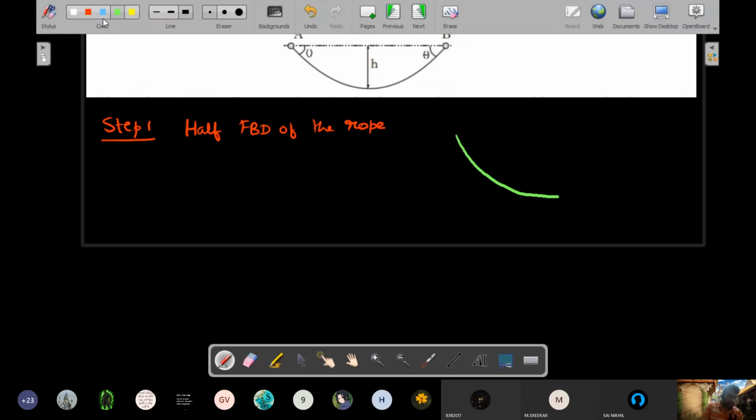So the tension at the top, I'll call it as T. Could see that, right? And tension at the bottom, I'll call it as T subscript B, B for bottom. Okay, right. And the weight of this rope would be lambda times length L times g divided by 2. So this is the half FBD, so only half the weight will act on it.